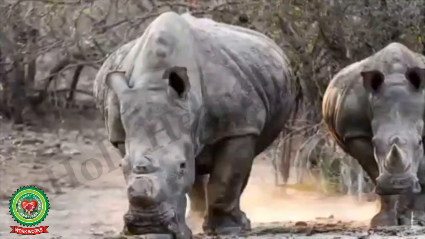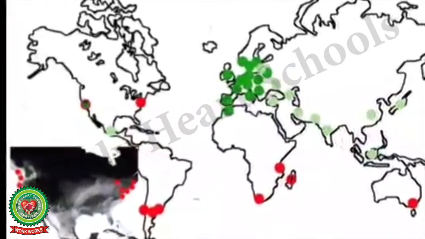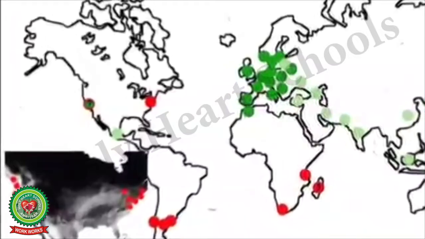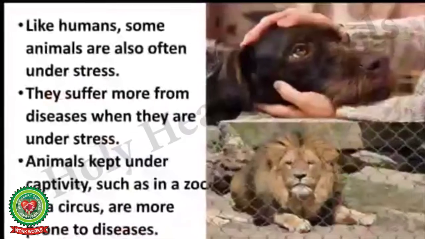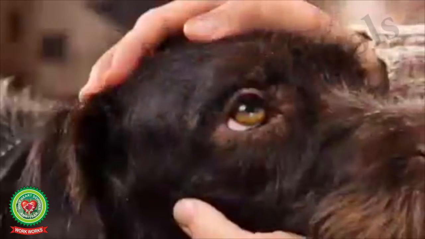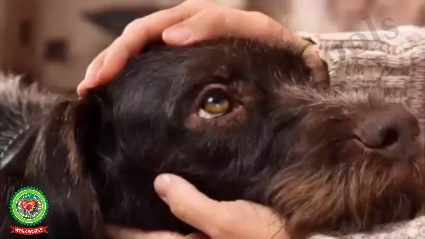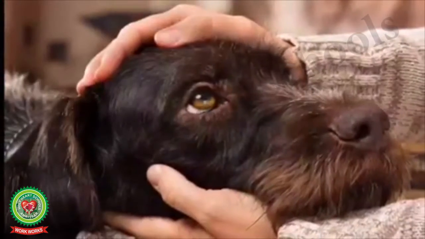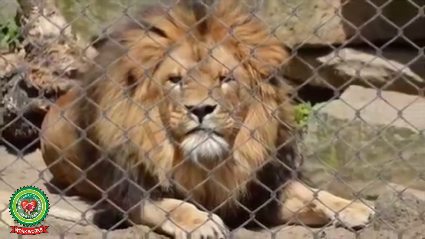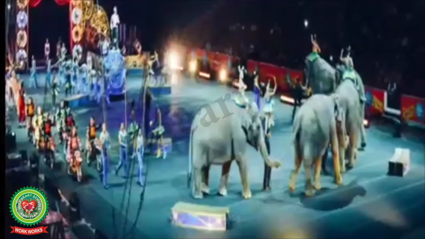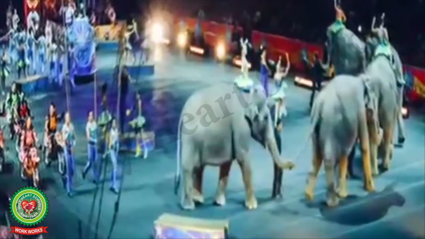The extent of diseases increases when animals are not dispersed over a large area but are confined to a nature reserve. Like humans, some animals are also often under stress. They suffer more from diseases when they are under stress. Animals kept under captivity, such as in a zoo or a circus, are more prone to diseases.